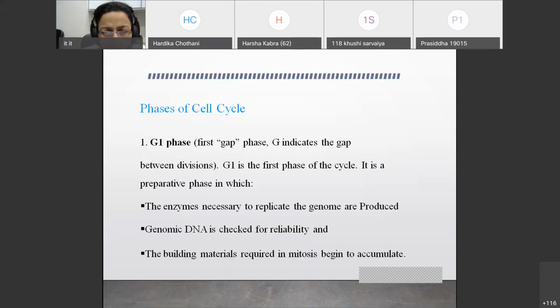So here are some points that you should note about the different phases. G1 phase is the first phase of the cycle, and it is a preparative phase in which three things are done. One, enzymes which are necessary for replication are produced; two, genomic DNA integrity is checked; and three, the building materials required in mitosis begin to accumulate. So in the G1 phase, enzymes necessary to replicate the genome are produced.